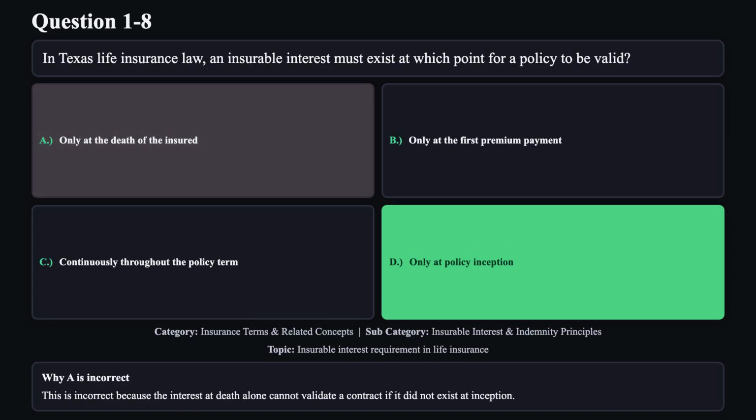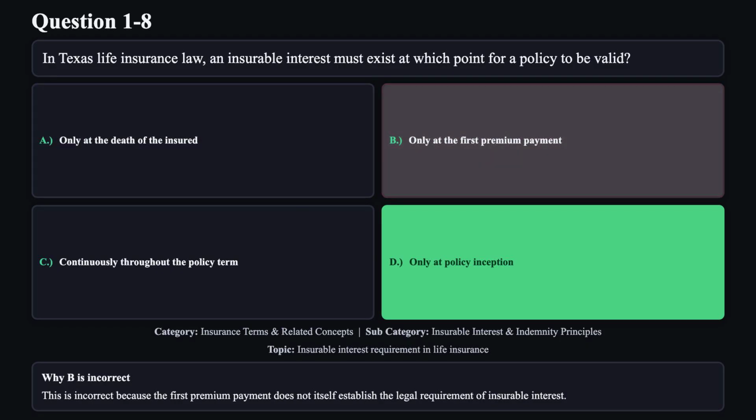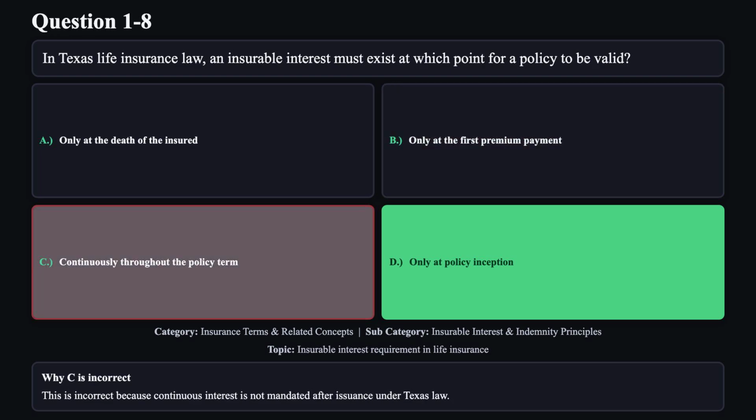Reason A is not correct. This is incorrect because the interest at death alone cannot validate a contract if it did not exist at inception. Reason B is not correct. This is incorrect because the first premium payment does not itself establish the legal requirement of insurable interest. Reason C is not correct. This is incorrect because continuous interest is not mandated after issuance under Texas law.